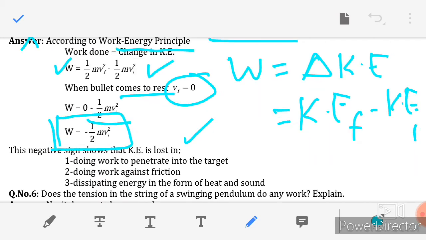The negative sign shows that kinetic energy is lost in three things: doing work to penetrate into the target, doing work against friction, and dissipating energy in the form of heat and sound. So these three things are lost in kinetic energy.